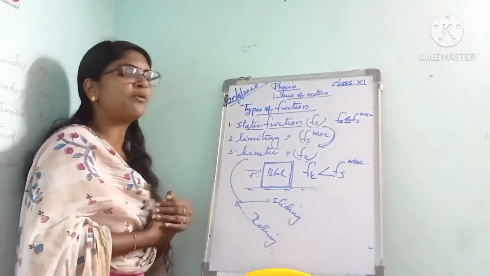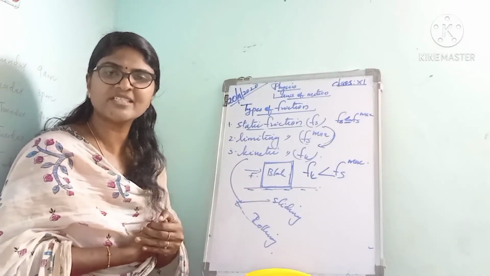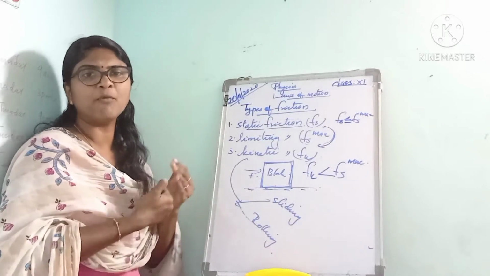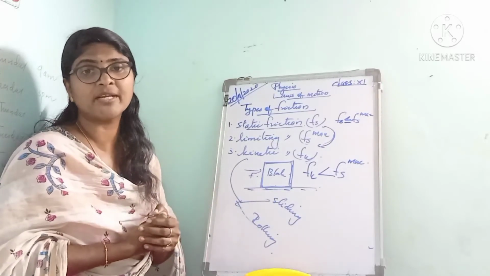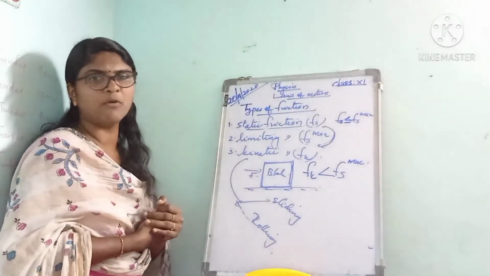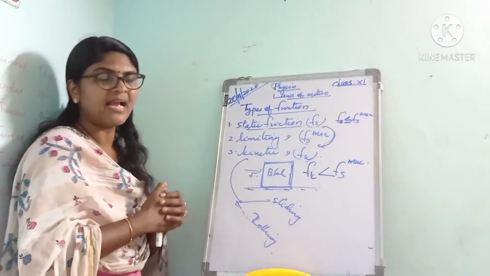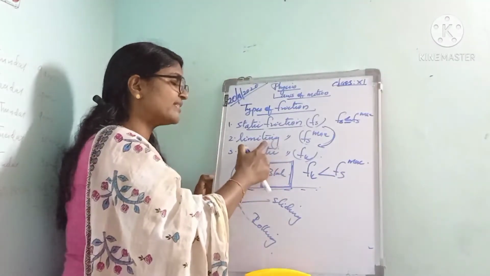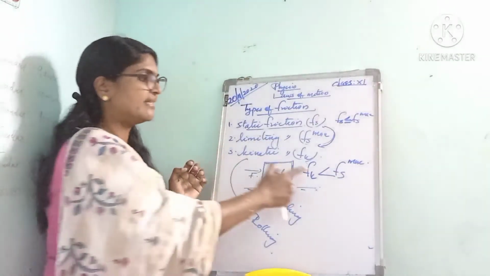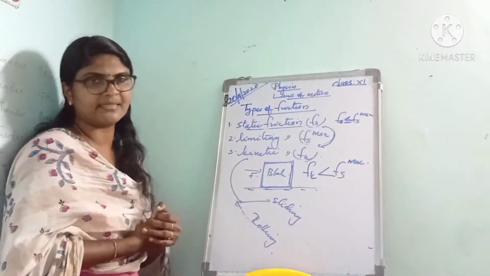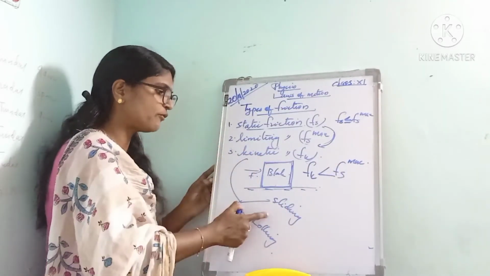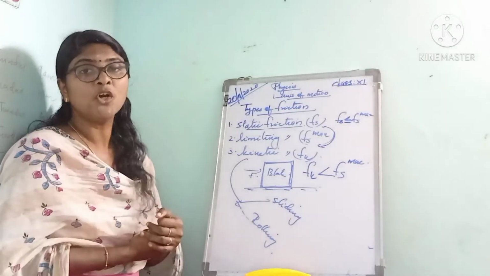Okay. The next is the kinetic friction. The force of friction which comes into play when a body is in a state of steady motion over the surface of another body is called the kinetic friction. It is represented by Fk. Here the kinetic friction is always less than limiting friction, that is Fk less than Fs max. The kinetic friction is of two types, sliding friction and rolling friction.